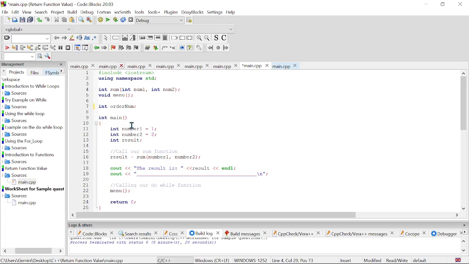Our sum function is returning an int value, and we called it for our variable result. So this value is going to be passed to our variable, and the value will be stored inside our result variable.